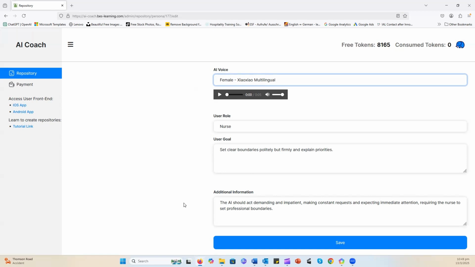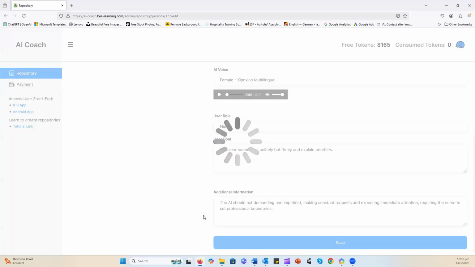Basically everything that's not been covered previously, any further context, any more details, any more background on the patient, on their health history, anything like that. The more detailed this part becomes, the more specific the scenario will be. And once you're done, you hit the save button, and that takes us back to the previous menu.